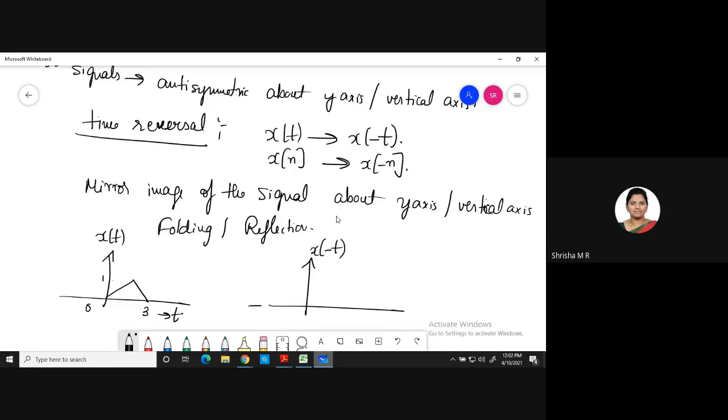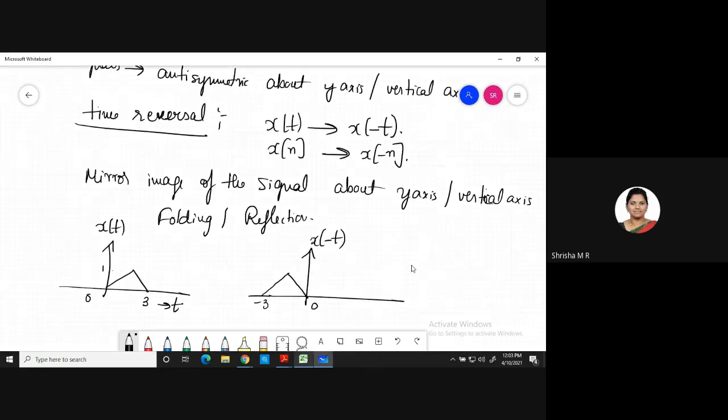What is the mirror image of this signal? You fold this signal about the y-axis. Okay, this is the x-axis, this is the y-axis. Fold this signal. If you fold it, from where to where will the signal exist? Minus 3 to 0. Yes, it will exist from minus 3 to 0. This is called time reversal, folding or reflection. Time reversal is nothing but the mirror image of the signal about the y-axis or vertical axis. We are folding the signal about the y-axis to get the mirror image of the signal.